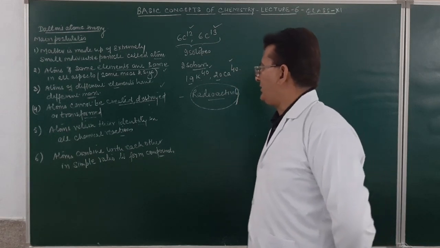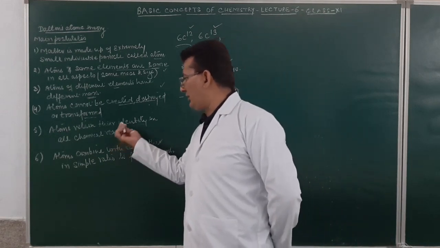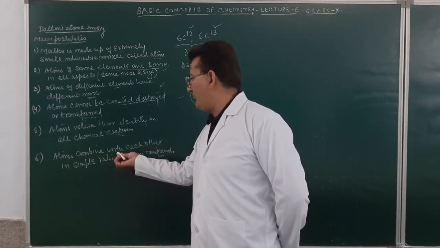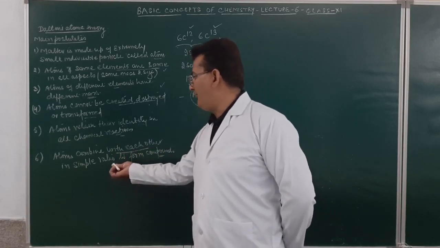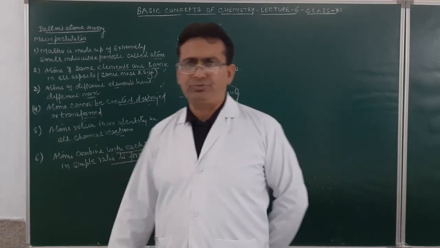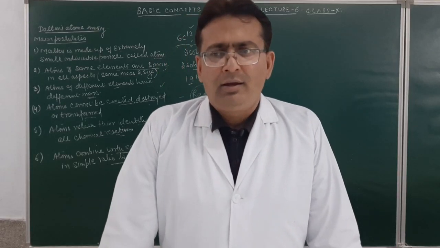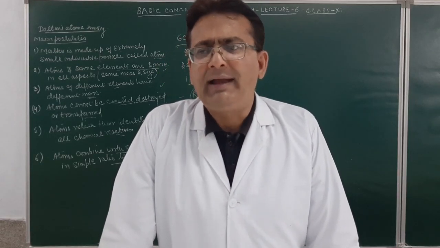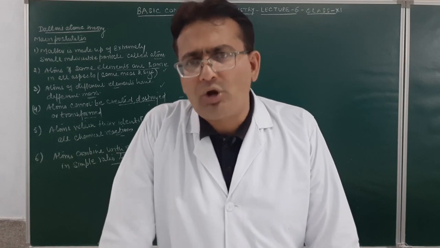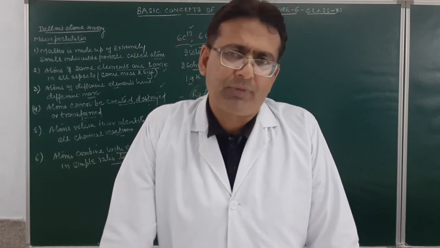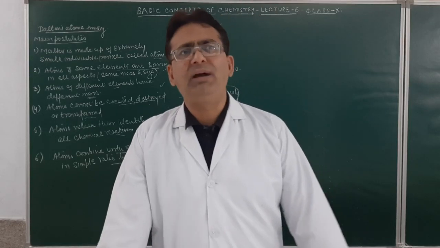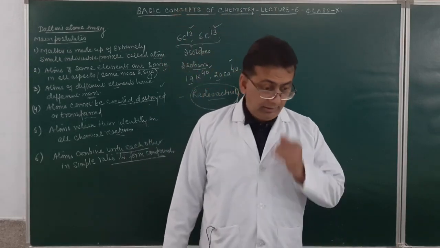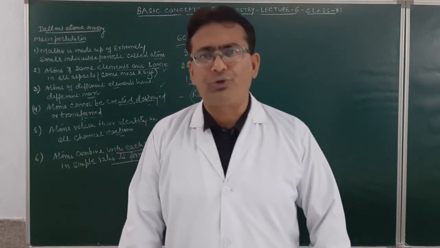Then, atoms retain their identity in a chemical reaction, agreed. This says atoms combine with each other in a simple ratio to form a compound. According to the modern theory, atoms may also combine in a complex ratio to form compounds. It's not a necessity that they combine in a simple ratio. They may combine in a complex ratio also to form the compound.